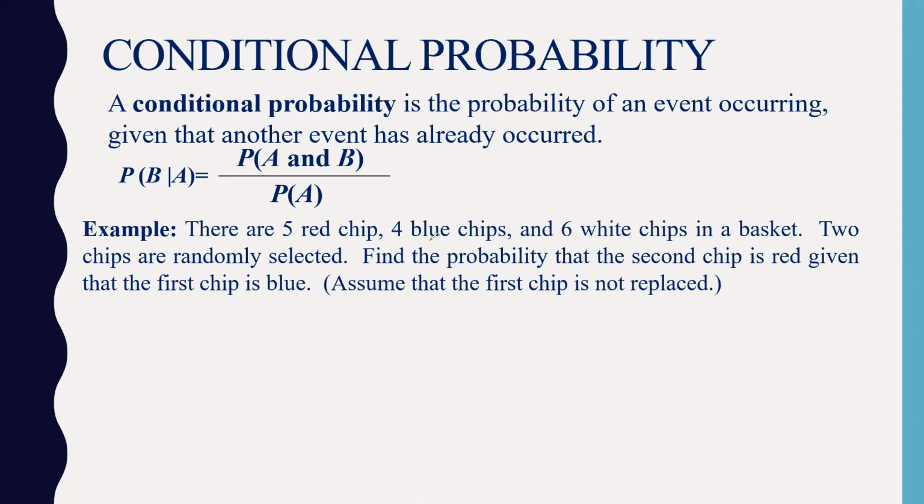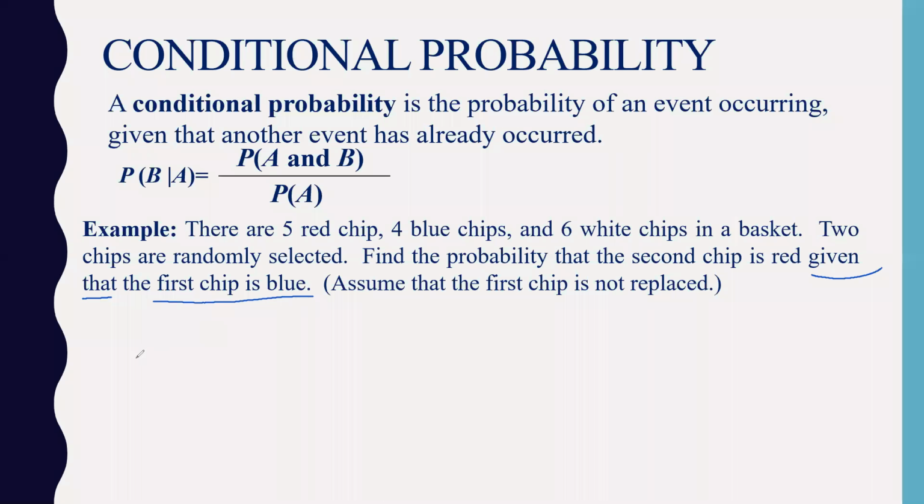There are 5 red chips and 4 blue chips and 6 white chips in a basket. 2 chips are randomly selected. Find the probability that the second chip is red. We'll change the color of the pen, I'm not liking this color. So we have to find the probability that the second chip is red, given that the first chip is blue.